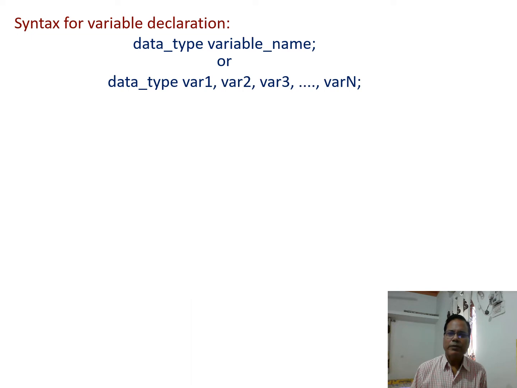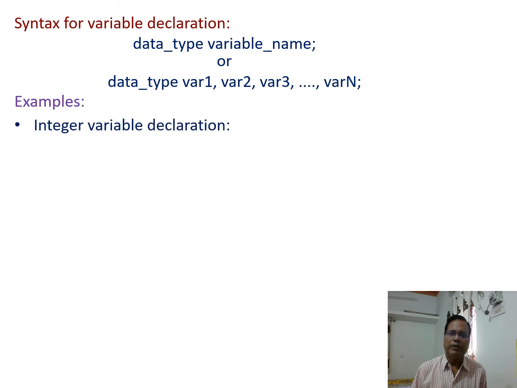Syntax for variable declaration: data type, variable name and at the end a semicolon. So while declaring the variable, we have to specify its data type and a suitable variable name. Or if we have to declare a number of variables of the same data type simultaneously, then we can use this syntax. Again data type, then a list of variables, where the variable names are separated by commas.